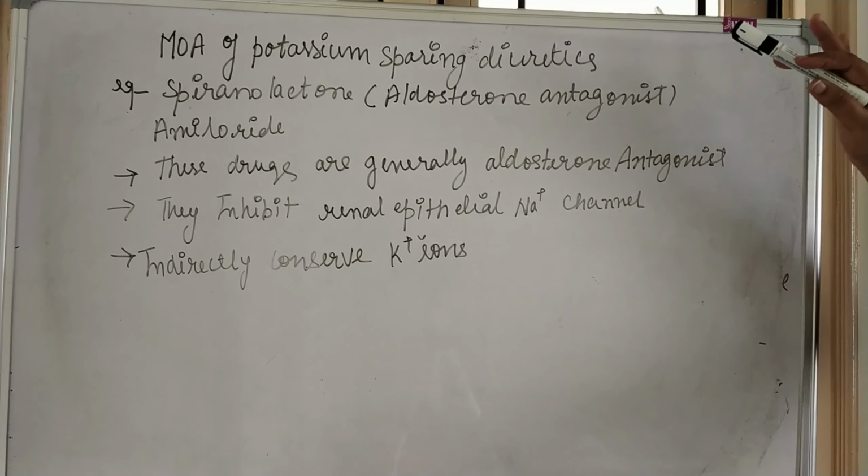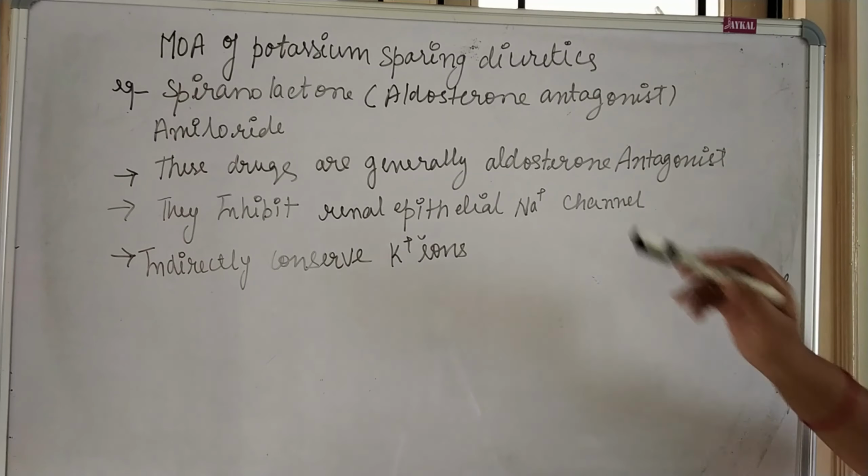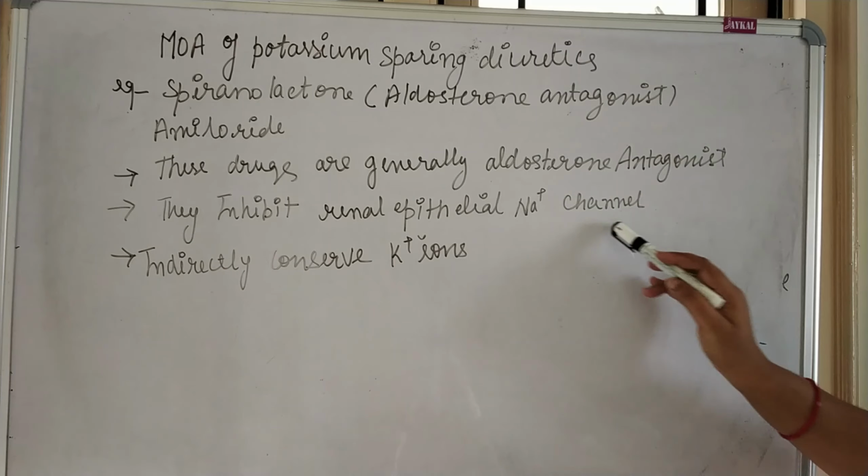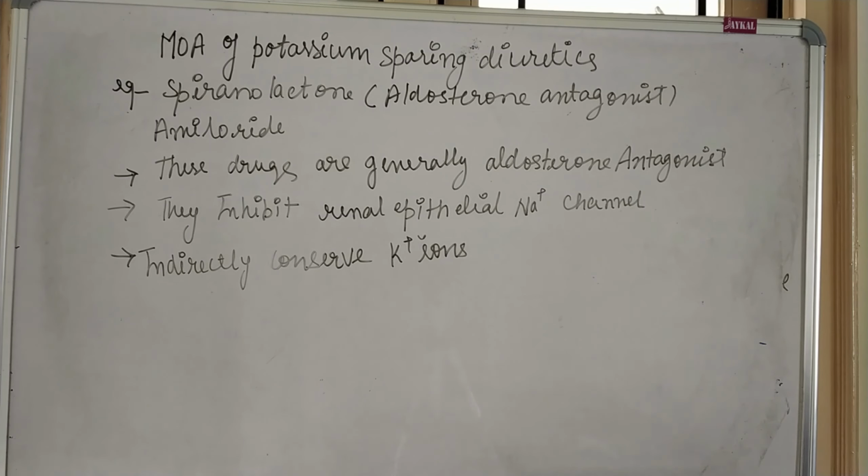Generally, these potassium sparing diuretics are aldosterone antagonists, meaning they will antagonize the effect of aldosterone, and they also inhibit the sodium channel to prevent the reabsorption of sodium.